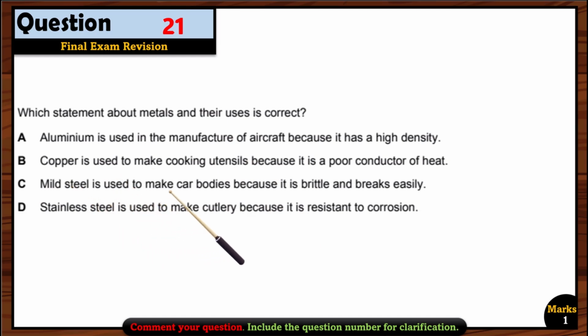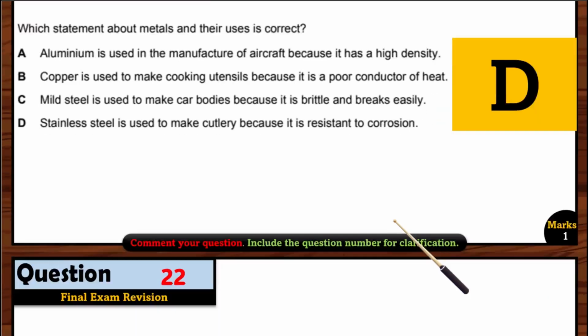Mild steel is used to make car bodies. Yes, because it's brittle and breaks easily. Wrong. Because it cannot break easily. Okay. So all these three reasons are actually wrong. The uses are right. Stainless steel is used to make cutlery because it is resistant to corrosion. Yes, that's right. Why do we use stainless steel? Because it is resistant to corrosion. Option D is the right option here.